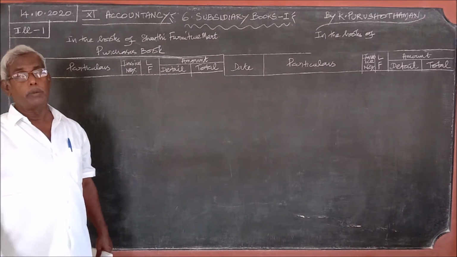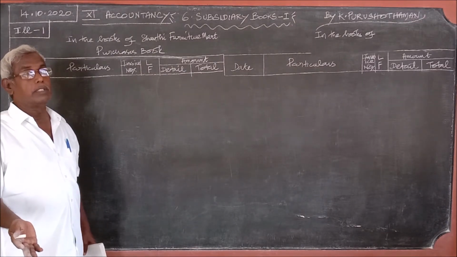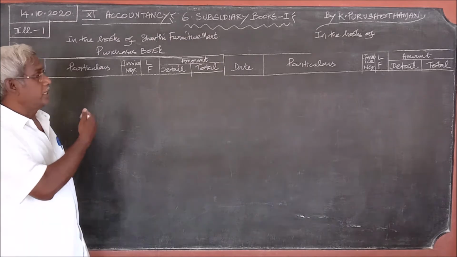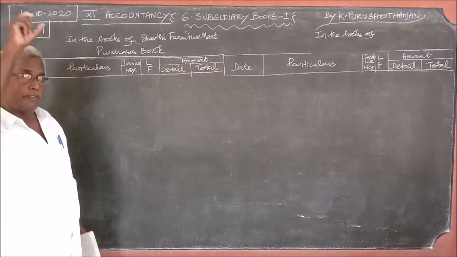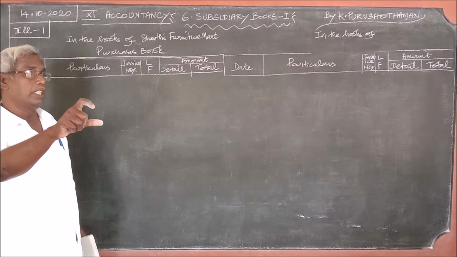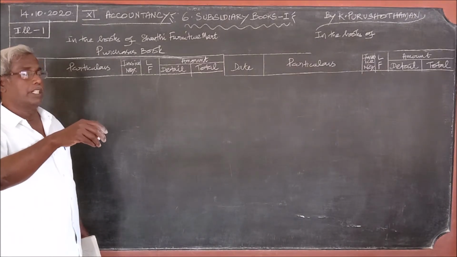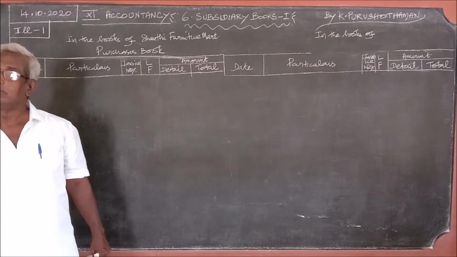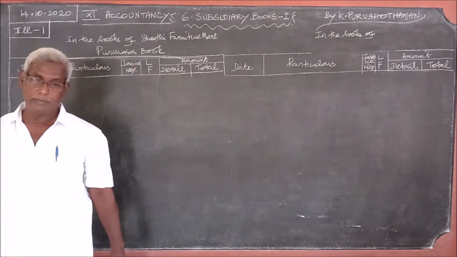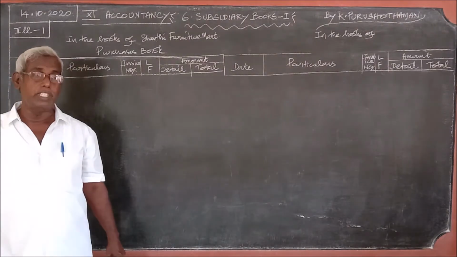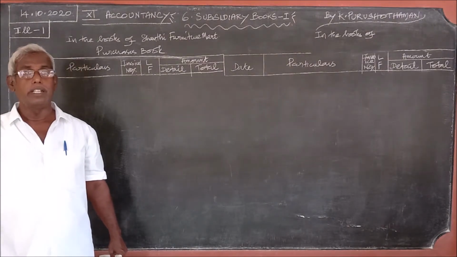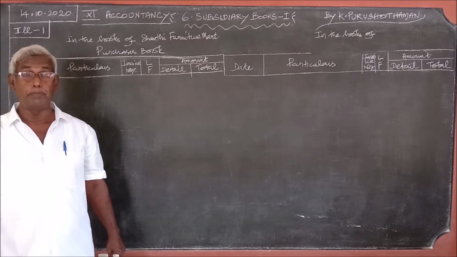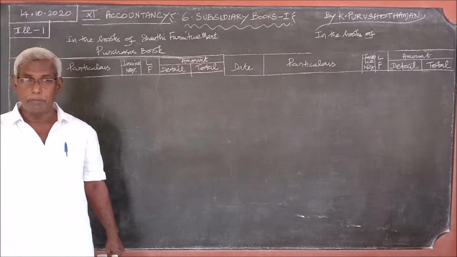But in the two problems we have seen so far, from the exercise and this illustration, the question is very specific. Every question says record the transactions in the purchasers book. They don't give them many books. In case the question is very general, record the following transaction in the proper subsidiary book, what is the proper subsidiary book?